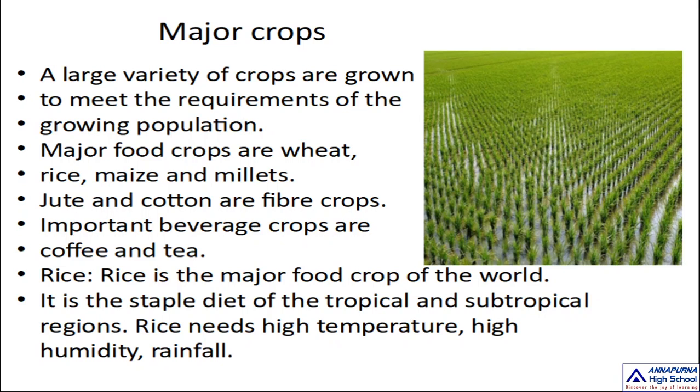Those areas are suitable for the rice crop. Mostly alluvial soils are suitable for growing this type of crop. Why? What is the reason? Alluvial soils can retain water. That's why these soils are suitable for this.